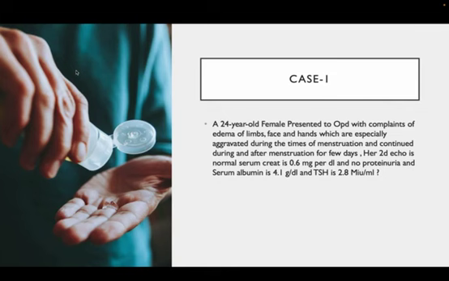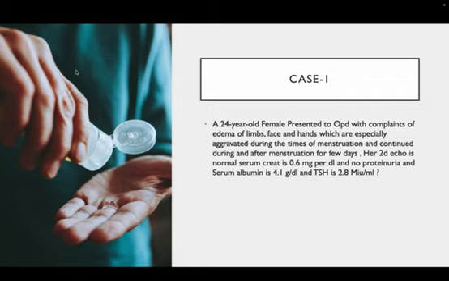So case 1, a 24-year-old female presented to OPD with complaints of edema of limbs, face and hands, which are especially aggravated during the time of menstruation and continue during and after menstruation for a few days. Her 2D echo is normal and serum creatinine is 0.6 milligrams per deciliter, no proteinuria, and serum albumin is 4.1 grams per deciliter. Her TSH is 2.8 milli international units per ml.